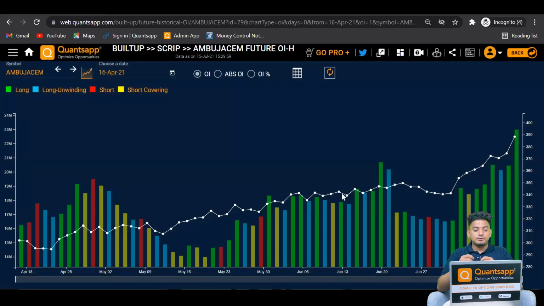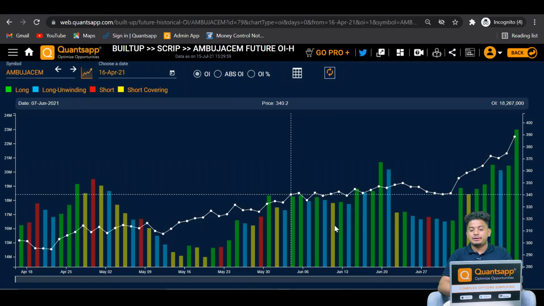Now the futures data will also help us identify the strength of a particular instrument, wherein we can use the futures open interest historical in the build-up tool, which will tell us how strong the particular instrument is.